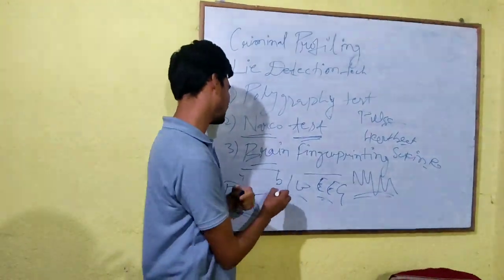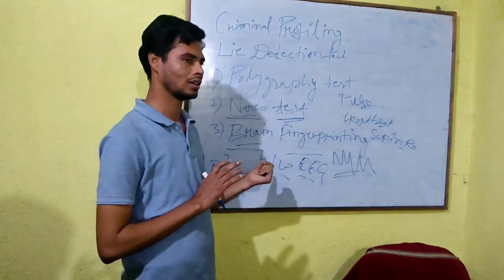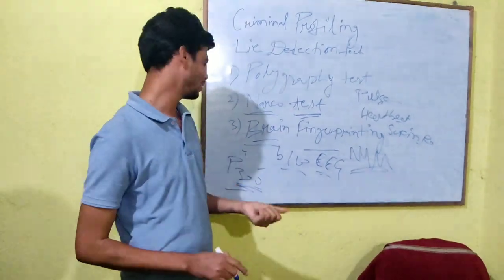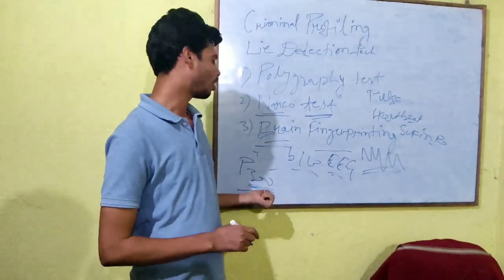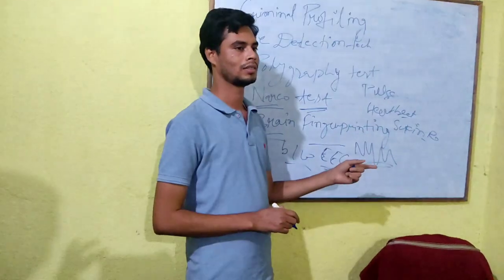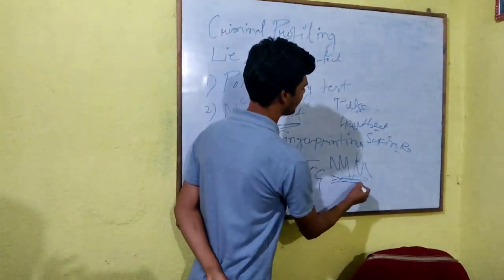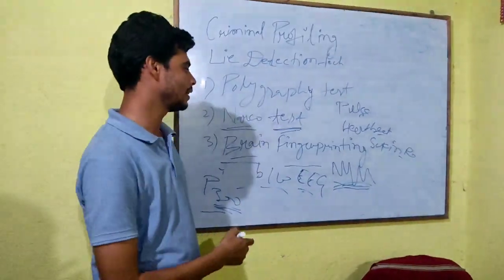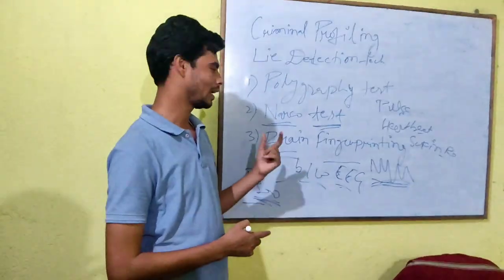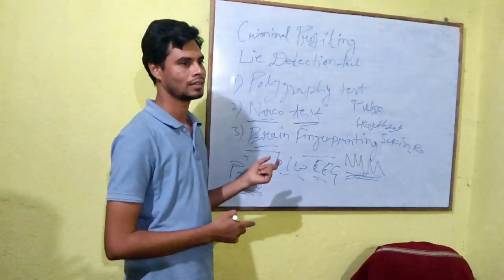And in this, what happens? The photograph of anything is shown to the criminal. Then automatically, if the person or criminal knows that person, then P300 will release from his brain, and the machine will detect that. And after the machine detects it, there will be some difference in the graph, and by studying the graph, the expert will be able to know whether a person is telling a lie or the truth. On this basis, brain fingerprinting is done.